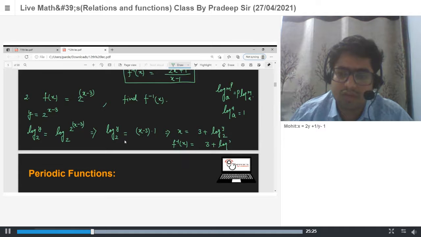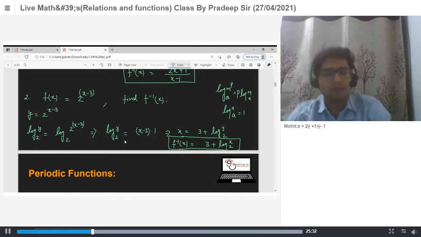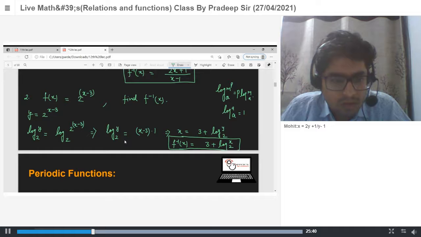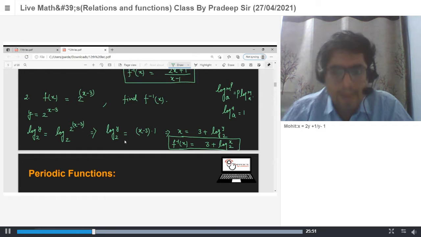Yes. So this will be your inverse function. Excuse me, sir. What I have done is, instead of writing x minus 3, I wrote 2 to the power x upon 2 to the power 3, because 2 to the power x minus 3 is equal to that. Yes, that's right. Then it will become 8, right? So could you solve it that way?